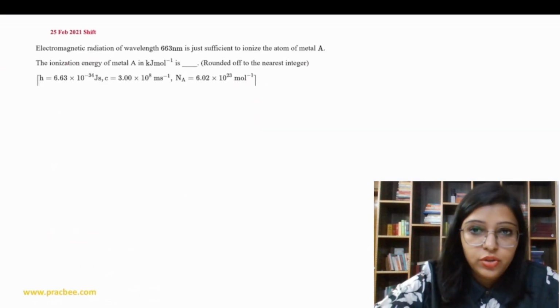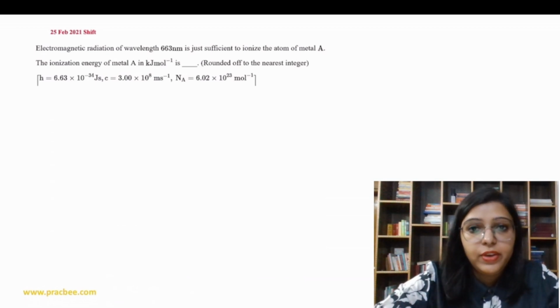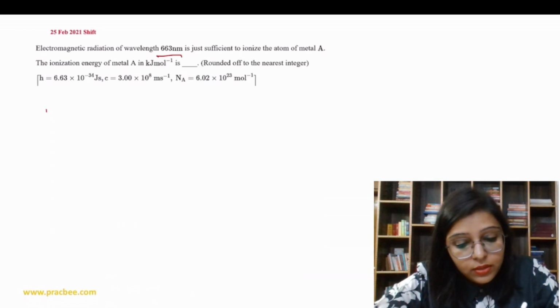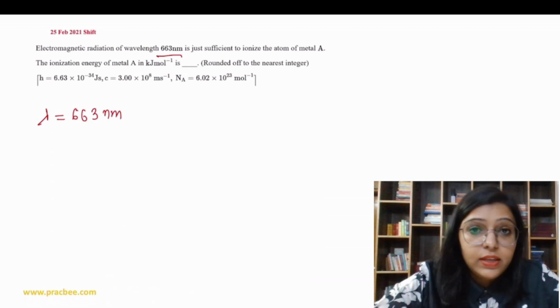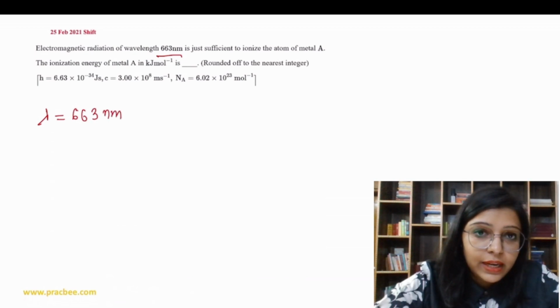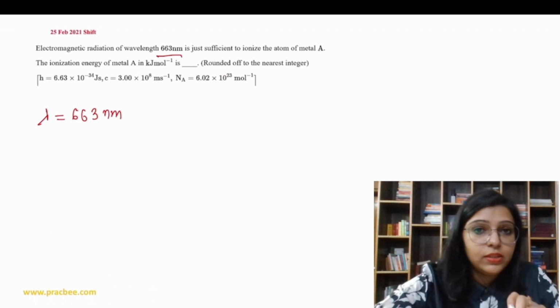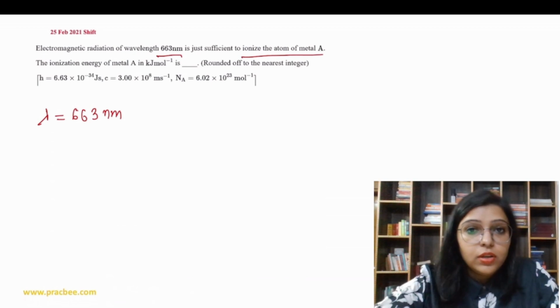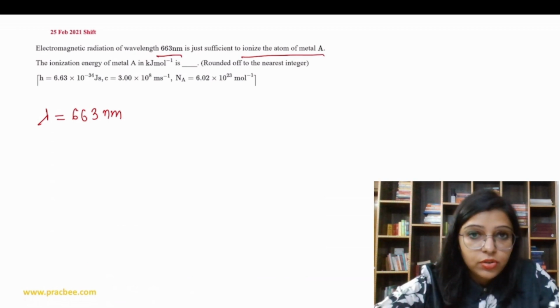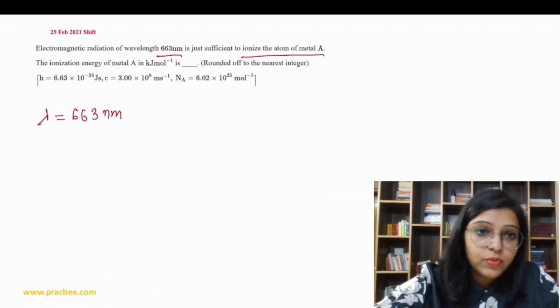The next question is: electromagnetic radiation of wavelength lambda 663 nanometer is just sufficient to ionize the atom of metal A. What is the meaning of ionization? Removal of an electron from the isolated gaseous atom.